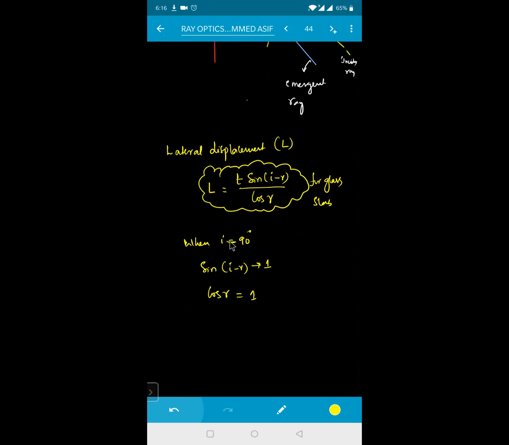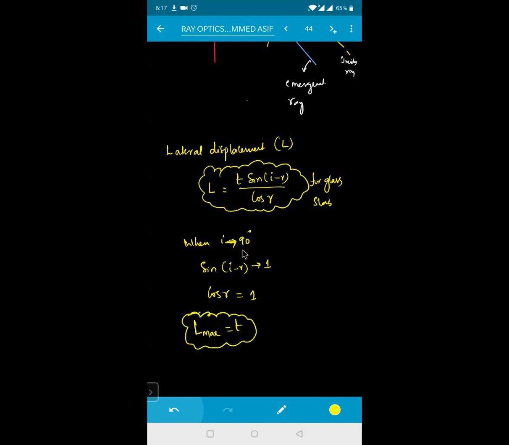So sin(i minus r) will be approaching 1 and cos r will also be approaching 1. So at that time, lateral displacement will become maximum. L max will be equal to your thickness.